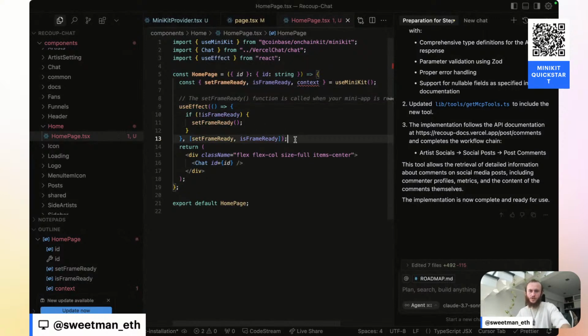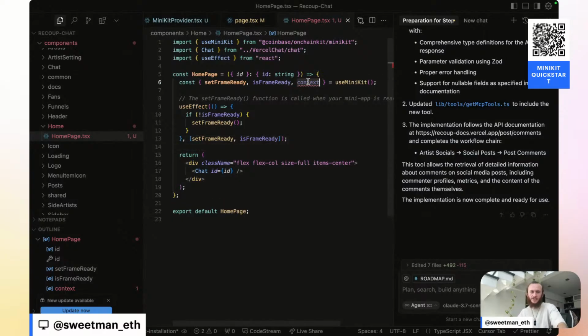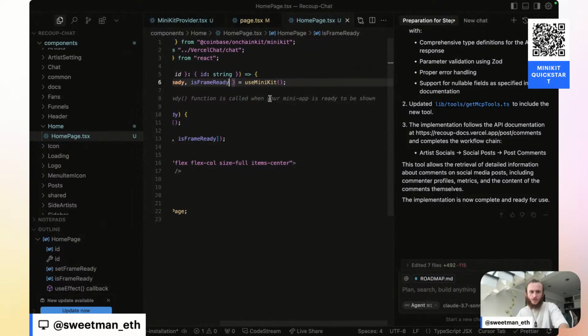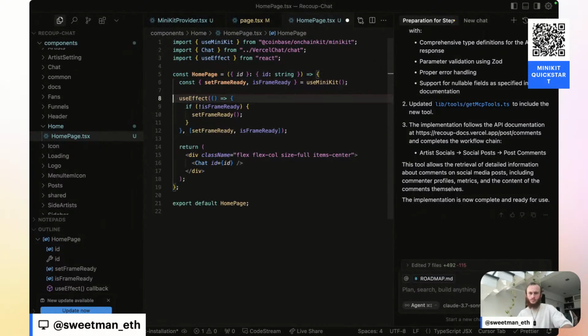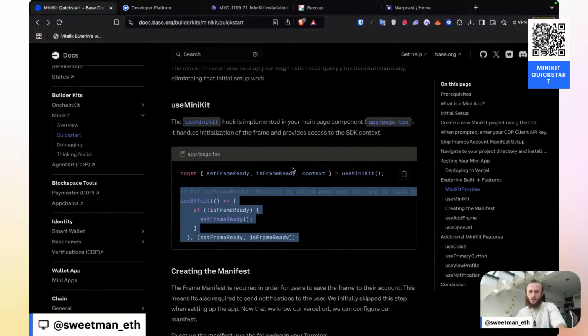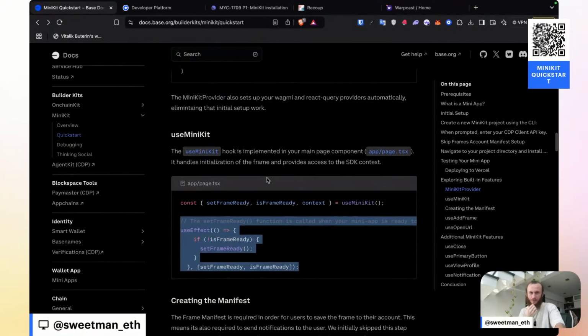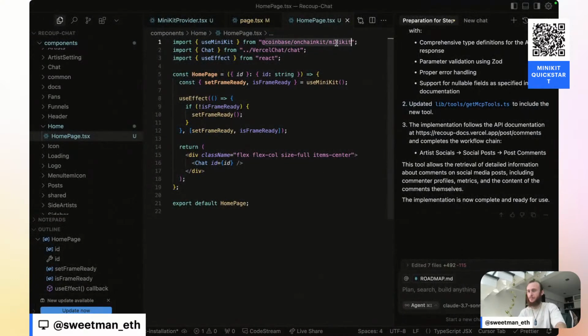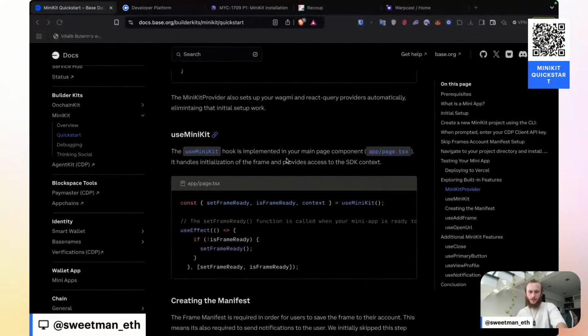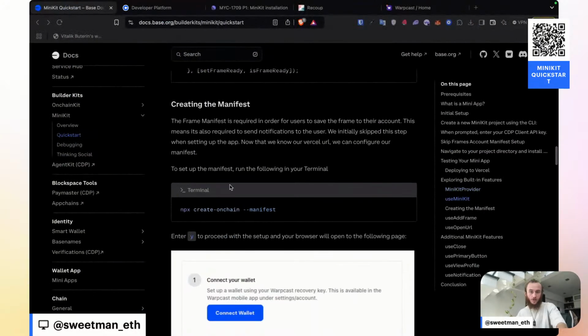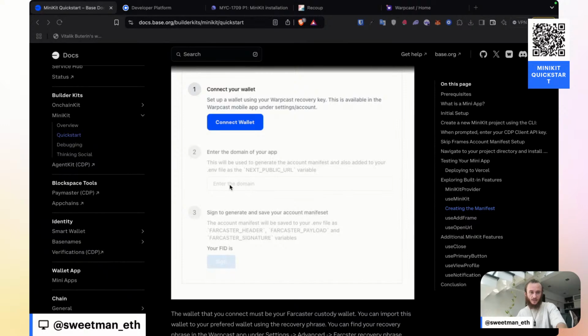So it looks like at this point we should have set our frame to ready. Function is called when your mini app is ready to be shown. And so we have now set up our provider. We're using the use MiniKit hook from Coinbase's on-chain kit package. And next up, I think now we just need to create the manifest, and that's it.